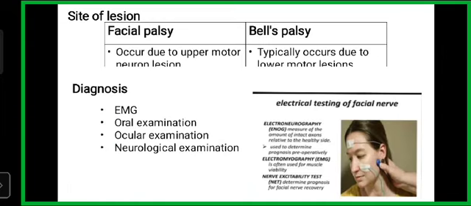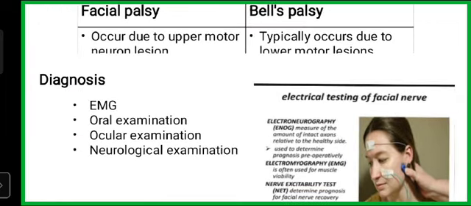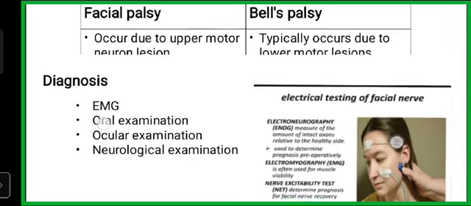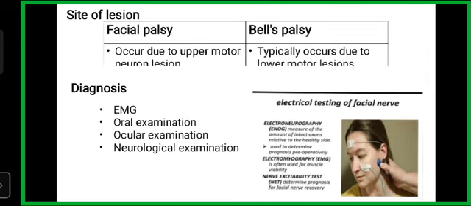Site of lesions: facial palsy occurs due to upper motor neuron, Bell's due to lower motor neuron disorder. How can we diagnose facial and Bell's palsy? Through EMG, oral examination, ocular examination, and neurological examination. EMG, electromyography, is a neurophysiological test that evaluates the health and integrity of the facial nerve. Small needles are inserted into selected facial muscles, and patients are asked to contract these muscles. In ocular examination, the patient is often unable to completely close the eyes on the affected side. In oral examination, taste and salivation are often affected. In neurological examination, all cranial nerves, sensory and motor testing, and cerebral testing.